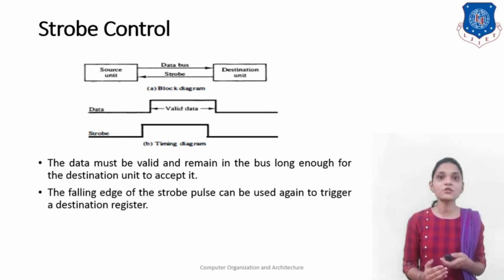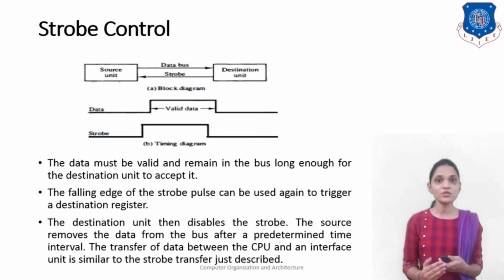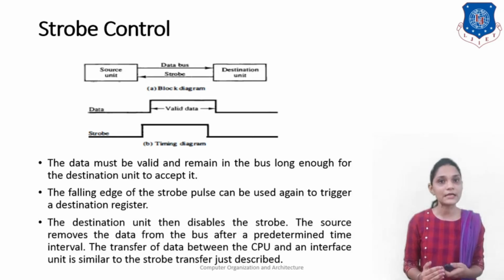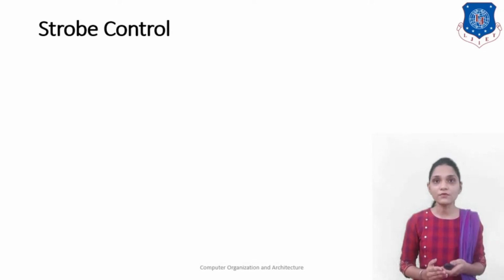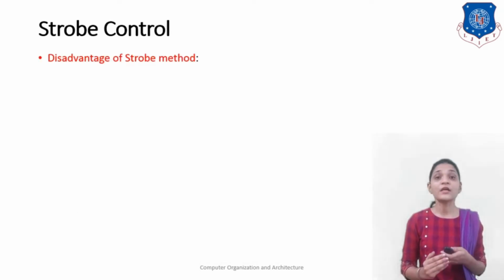The falling edge of the strobe pulse can be used again to trigger the destination register. The destination unit then disables the strobe, and the source removes the data from the bus after a predetermined time interval. The transfer of data between the CPU and the interface unit is similar to the strobe transfer just described. So in this way we can use this strobe control.